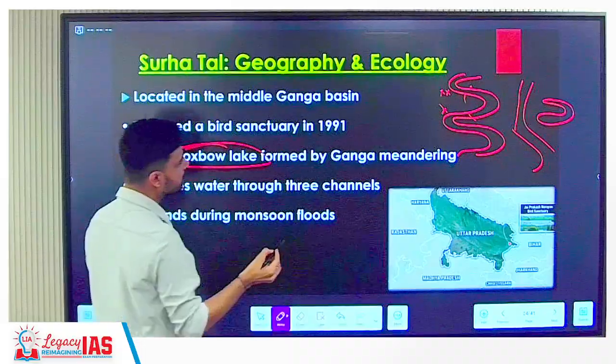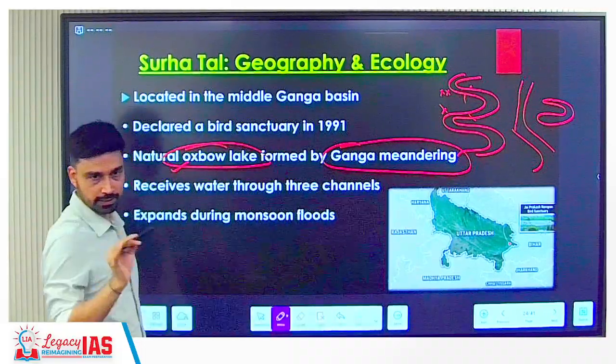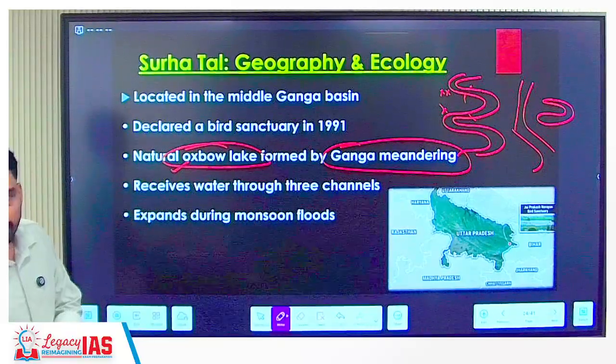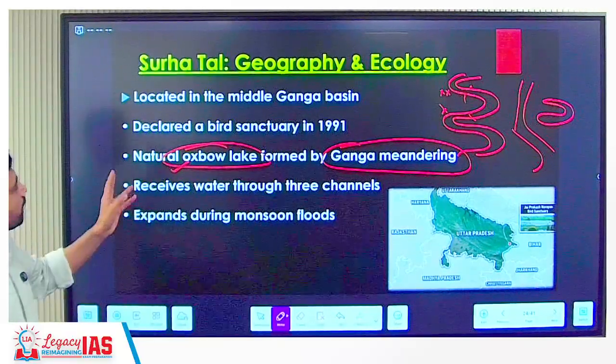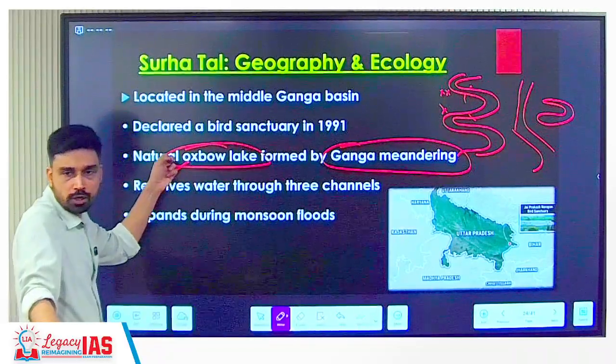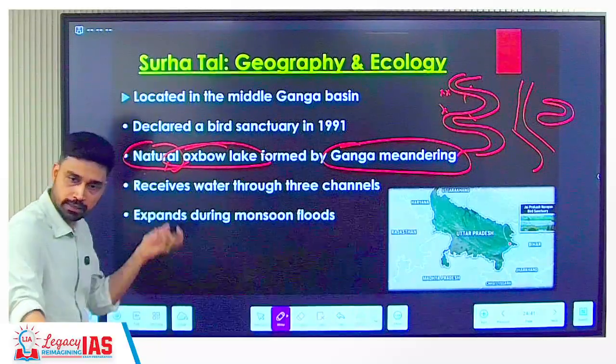So this particular lake is formed by the meandering of which river? Ganga river. So that's how a question can be framed: that Surhatal or Jayaprakash Narayan Bird Sanctuary is found along which of the following river systems? Ganga river. Okay, what kind of lake is it? It is an Oxbow Lake. Whether it is a natural lake or a man-made lake, what is the answer? It is a natural lake.